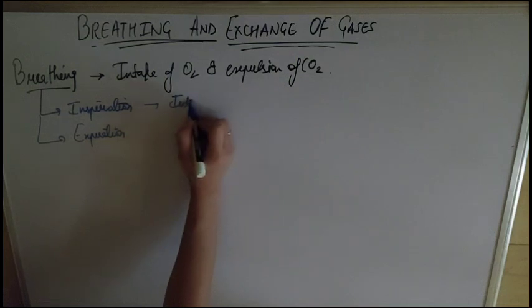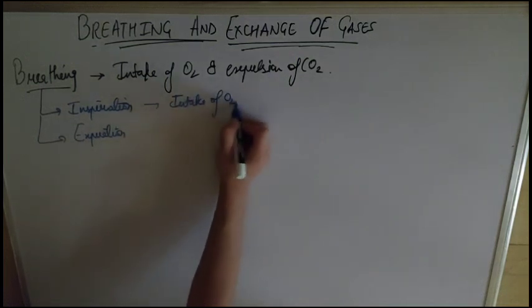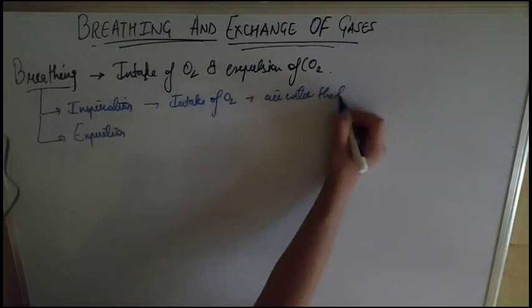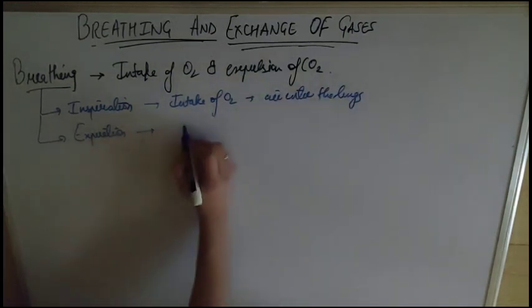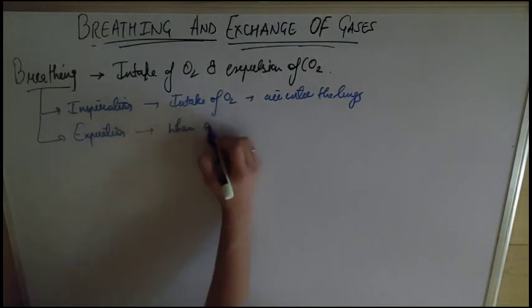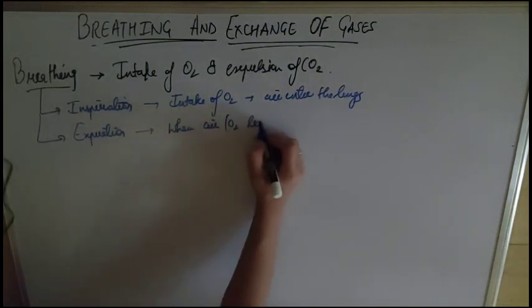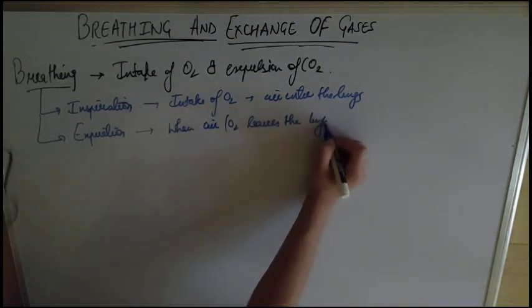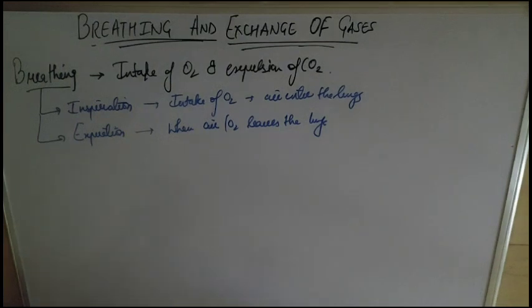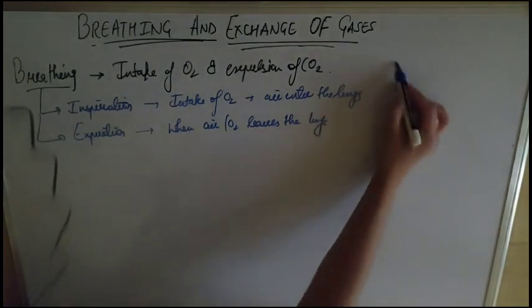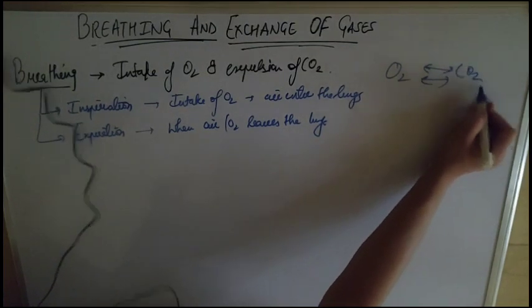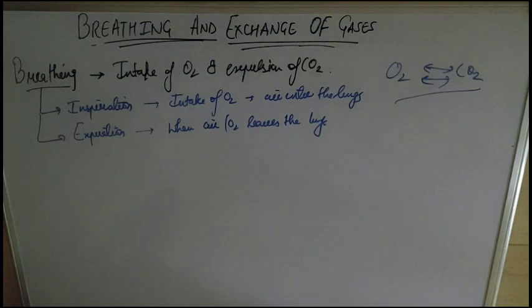Intake of O2, or whenever air or O2 enters the lungs from the atmosphere, that is called inspiration, and whenever air or O2 leaves the lungs, that is called expiration. So breathing is a simple process: intake of O2 and expulsion of CO2. It's just an exchange of O2 and CO2 between lungs and atmosphere. So it occurs in two stages: inspiration and expiration.